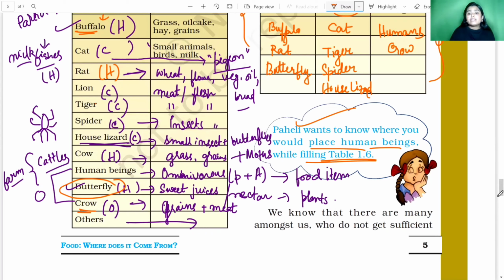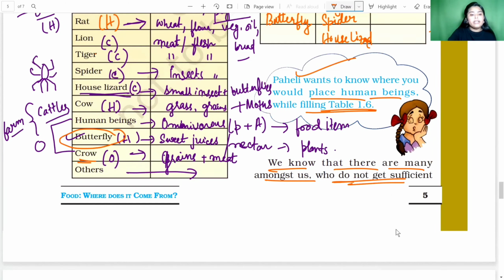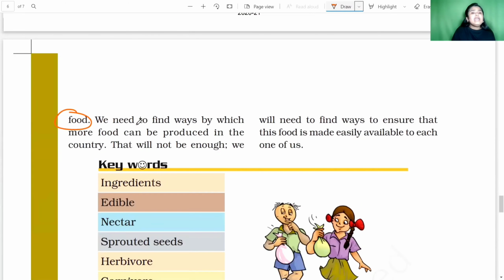Okay. Next, know that there are many amongst us who do not get sufficient food. We need to find ways by which more food can be produced in the country. That will not be enough. We will need to find ways to ensure that this food is made easily available to each one of us.